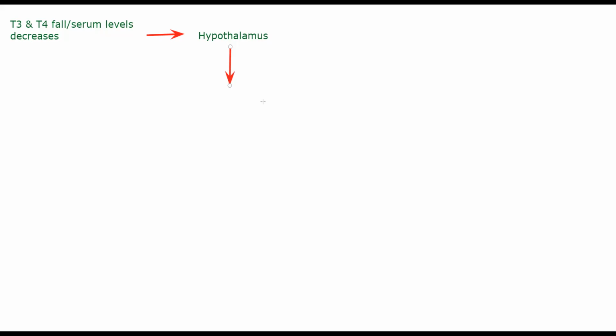All right. Hypothalamus, it will release something called thyrotropin releasing hormone. This is your TRH basically. This TRH goes to your anterior pituitary.